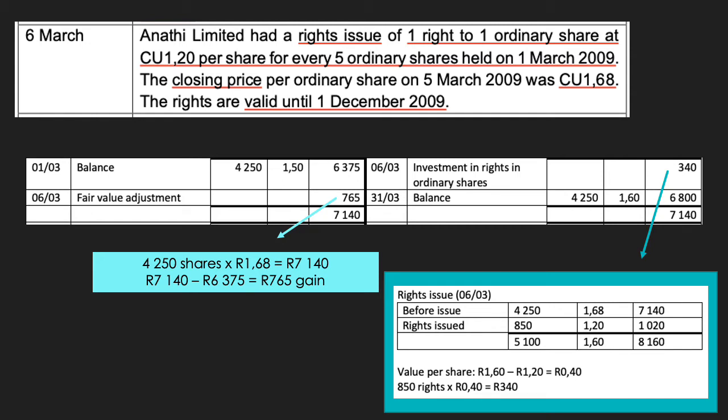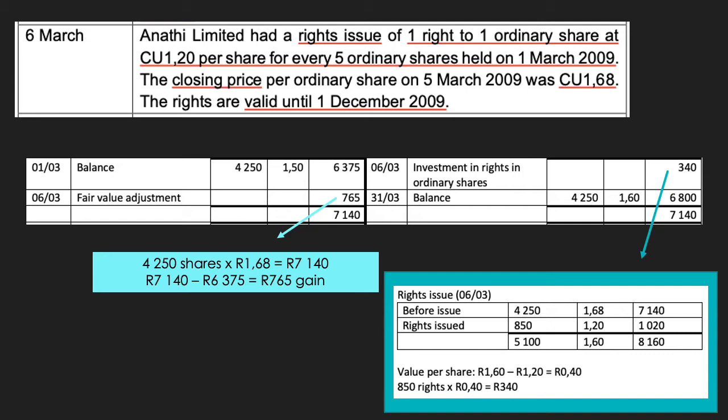As we have a rights issue, we know that we need to adjust our investment in ordinary shares to fair value. In order to calculate the fair value adjustment, we compare the value of the investment that has been carried forward to the fair value on the 5th of March 2009. The fair value on the 5th of March amounts to R7,140, which is calculated as the number of shares, being 4,250 shares, multiplied by the fair value per share of R1.68.